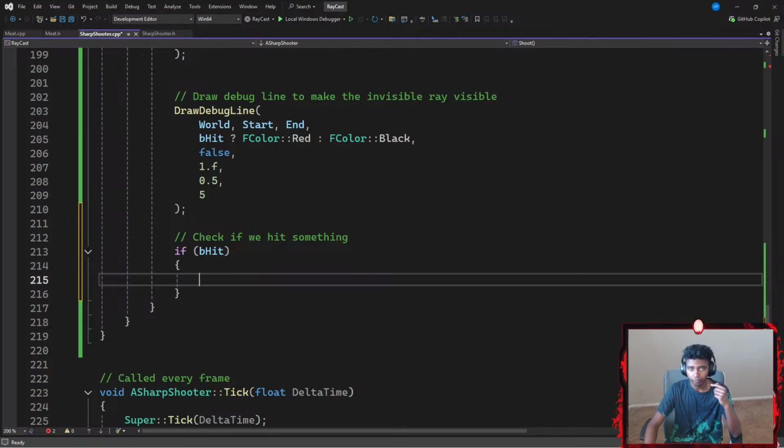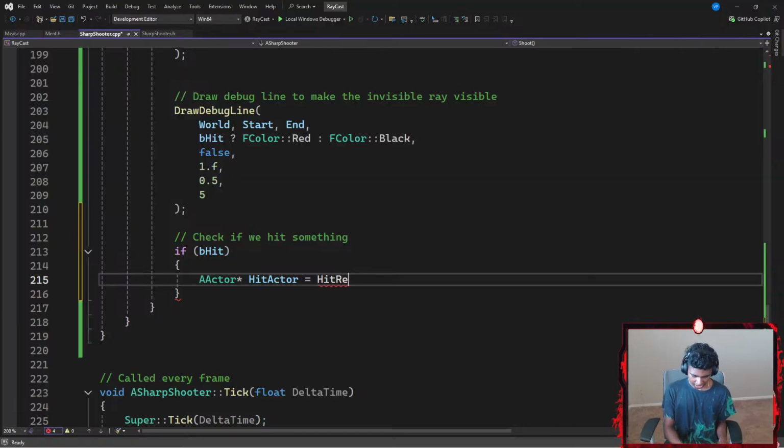Okay, so if my boolean of hit result was set to true, I want to see exactly what I hit. So I'm going to go with an actor, represented by a pointer, called something like hit actor. This is basically the actor that got hit, which is going to be equal to my hit result.